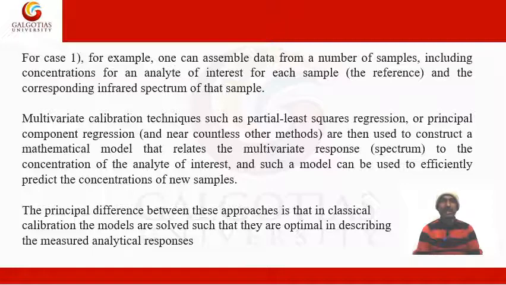Multivariate calibration techniques such as partial least squares regression or PCA, principal component analysis, are then used to construct the mathematical model that relates the multivariate response to the concentration of the analyte of interest. Such a model can be used to efficiently predict the concentrations of new samples. The principal difference between these two approaches is that in classical calibration, the models are solved such that they are optimal in describing the measurements of the responses.